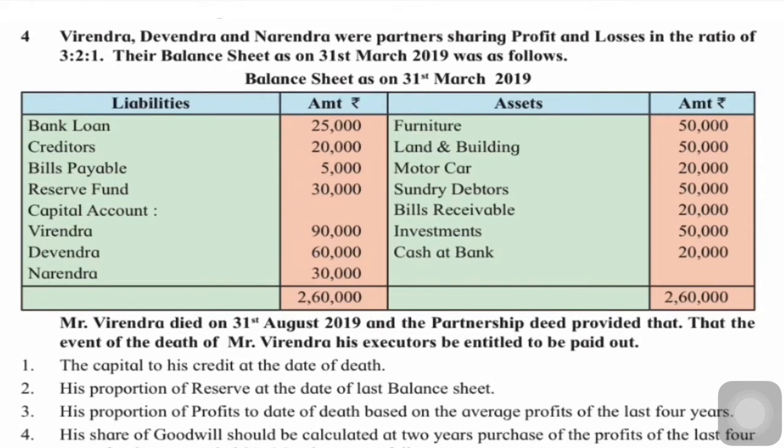Now these things will be there in his capital account, Virendra capital account. His capital till the date of death, his proportion of reserve at the date of last balance sheet. See the reserve fund 30,000, and what is Virendra's share? It is 3 upon 6, that is half. So reserve fund is 30,000, so half is 15,000. So 15,000 you have to credit to his capital account.